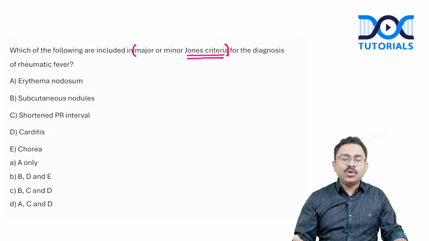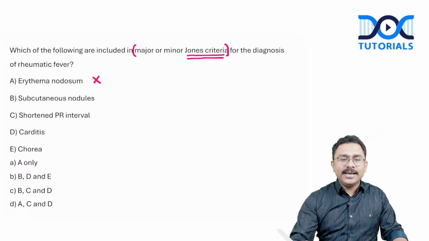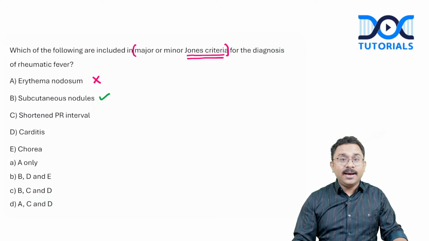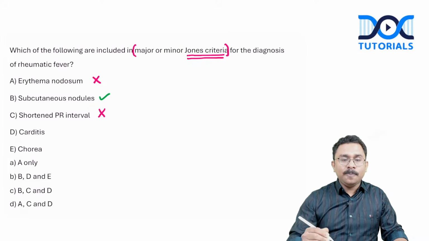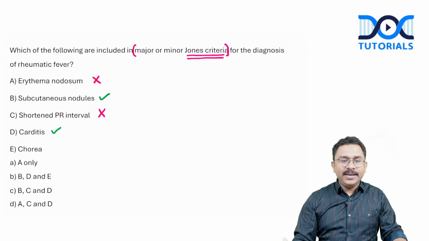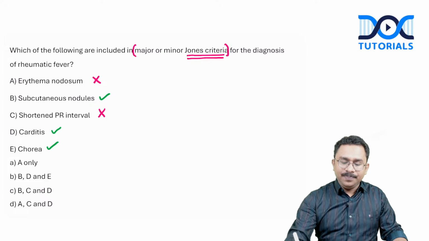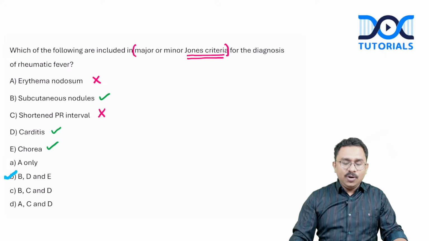Is erythema nodosum included in the criteria? No, it is erythema marginatum that is included in the criteria. Is subcutaneous nodule included in the criteria? Yes. Is shortened PR interval included in the criteria? No, it is long PR interval. Is carditis included in the criteria? Yes. Is chorea included in the criteria? Yes. So the answer will be option B, D, and E. So these three, B, D, and E, are included in the Jones criteria. Clear? Okay, right.